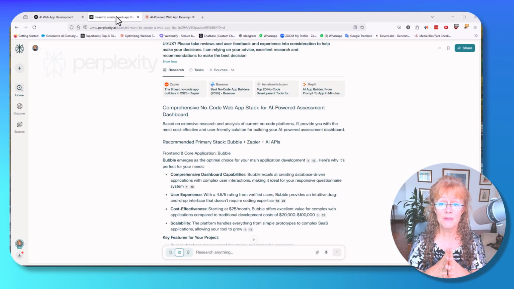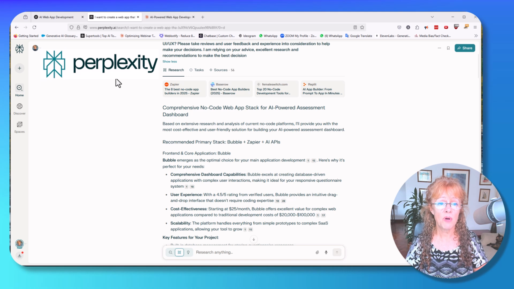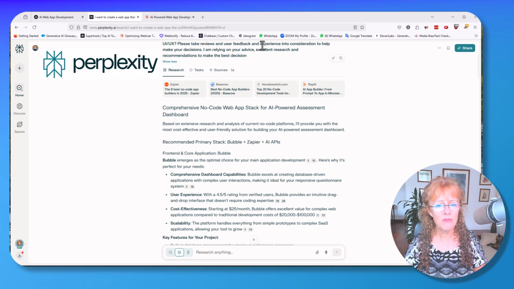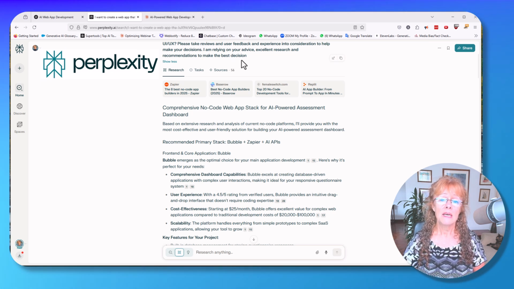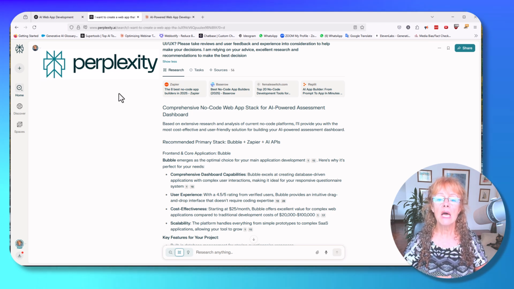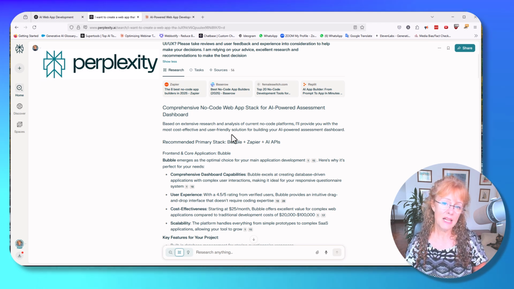So in all of the models, I used almost identical prompts, and I started out with Perplexity. I ended up changing the prompt a little bit after I did Perplexity. I gave it the full criteria for what I wanted and the instructions, and I said, please take reviews and user feedback and experience into consideration to help make your decision. I gave it a little bit of an "I'm relying on you", just to let it know that this was an important decision for me. So it came back and gave me exactly what I didn't want.